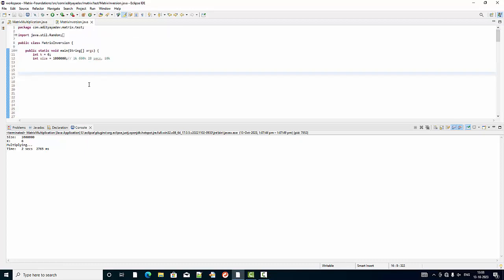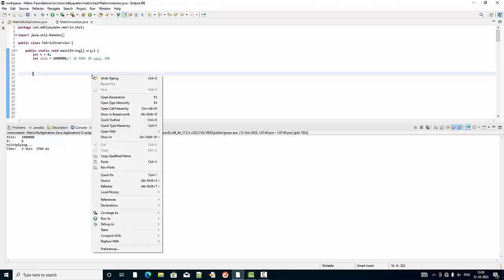Now I'm going to do a matrix inversion of a matrix of 1 million by 1 million size, and then I'm going to print the first 10 rows and columns to show you that the identity has been achieved in the first 10 rows and columns. Now this will take some time, so I'll pause the video in between. Please be patient.